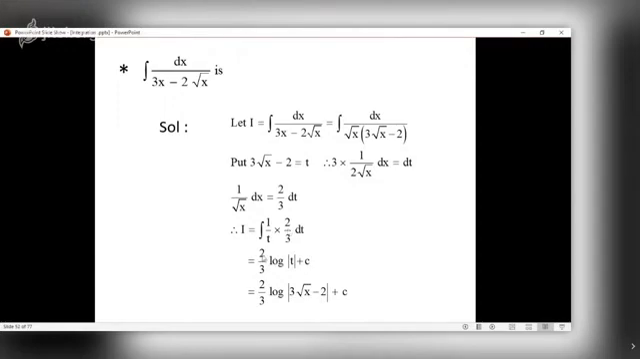Substitute. Now take 2 upon 3 outside the integral. So you are required to integrate 1 upon t. What is integral of 1 upon t with respect to t? It is log of mod t. So the final answer is 2 upon 3 log of mod of 3 root x minus 2 plus c.